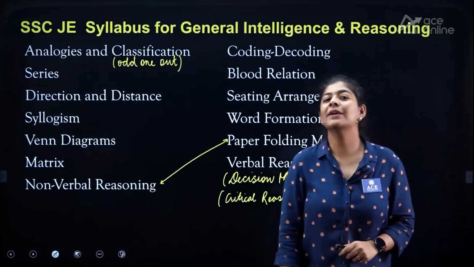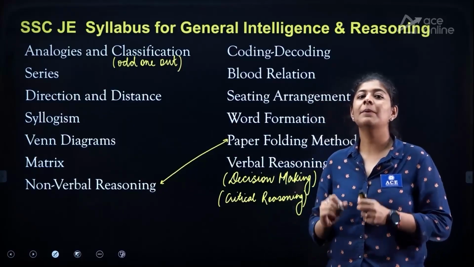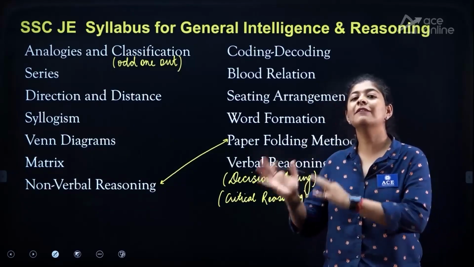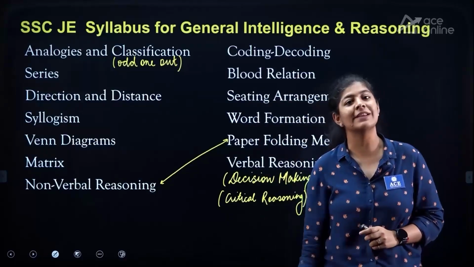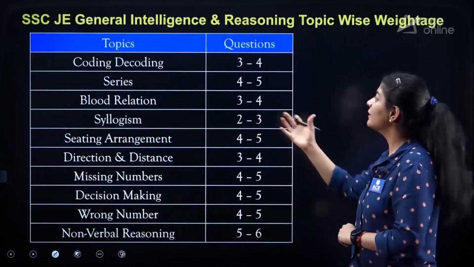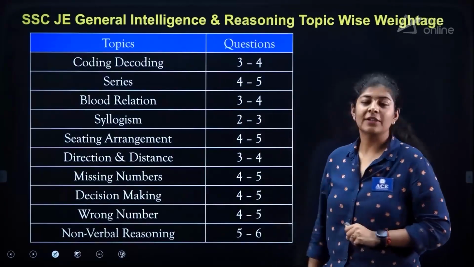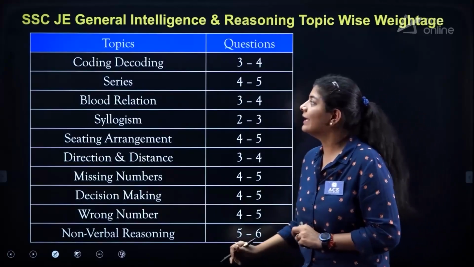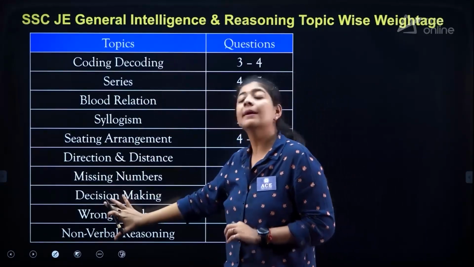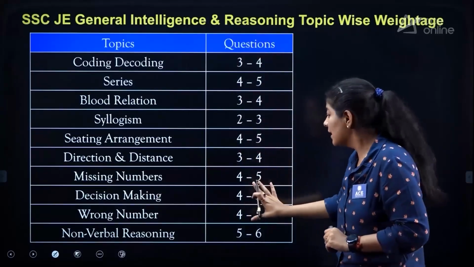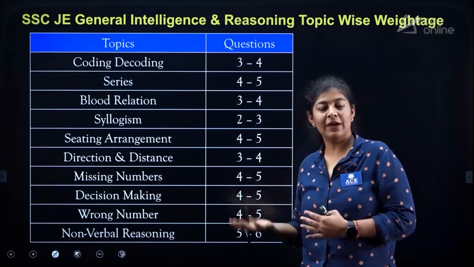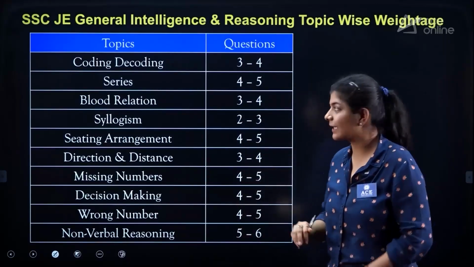Now let's try to understand what is the weightage, and we prepared a table on the basis of the previous year question papers of SSC-JE, and accordingly we came up with this particular table. Here we are having a few topics which are most important, and accordingly we prepared how many questions were asked from each particular segment, right?